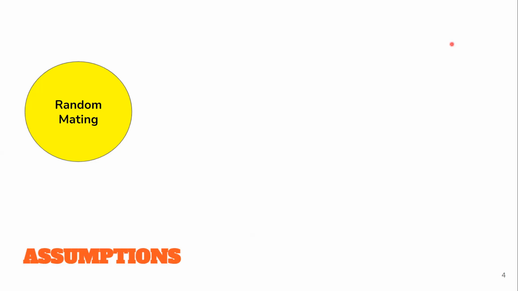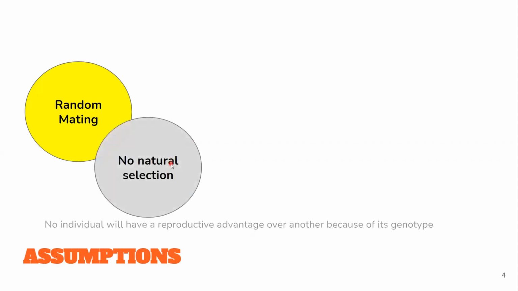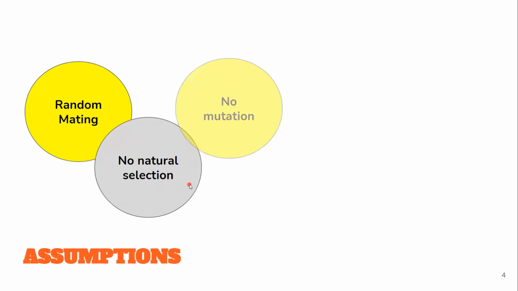The next one is that there should be no natural selection. That is, the alleles should not have any reproductive advantage over the other. If that's the case, then via natural selection it's going to be selected and passed down to the next generation. So no natural selection. Next up, there should be no mutations and no migration. That is, there should be neither immigration nor going out, because then you're adding genes and removing genes from the pool, so the frequency would change.